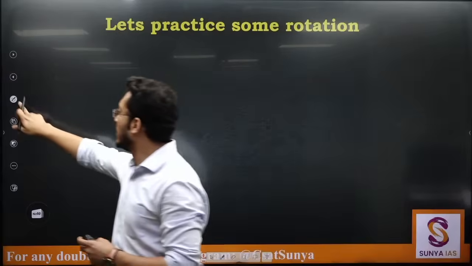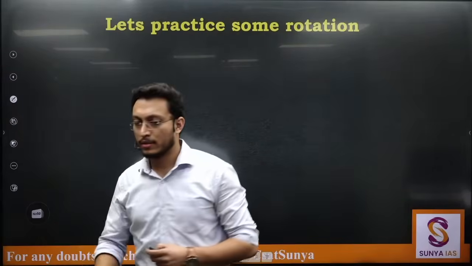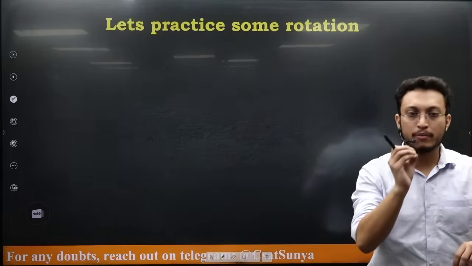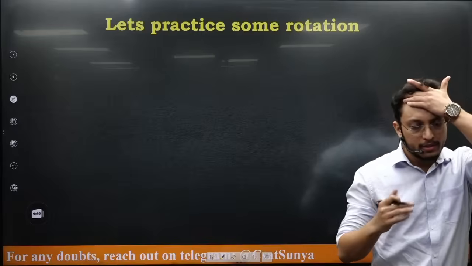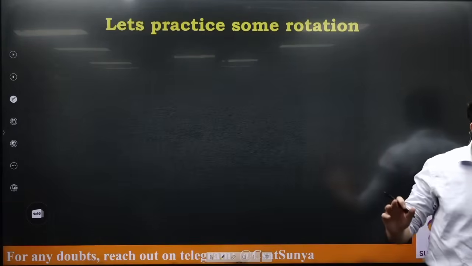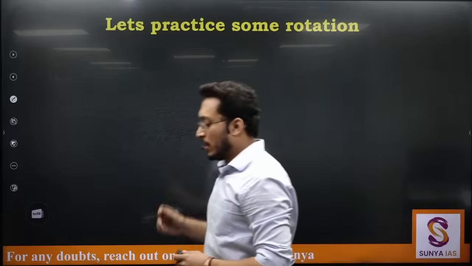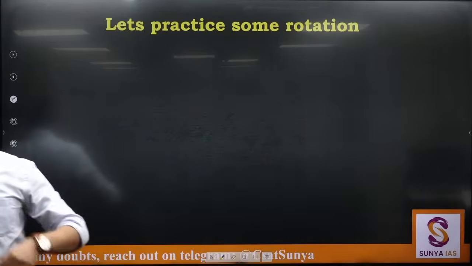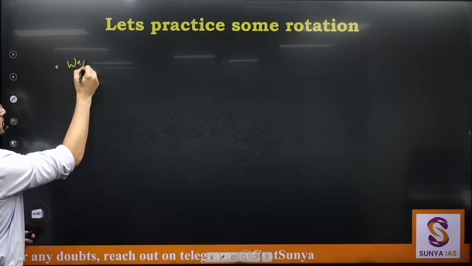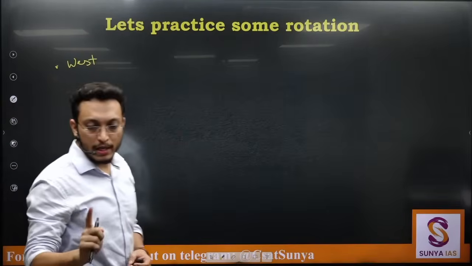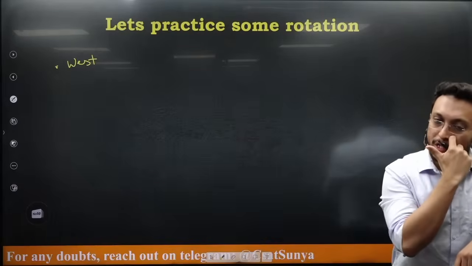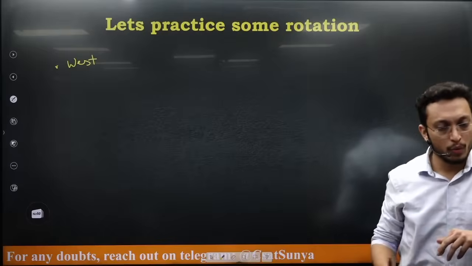Now just take out your copy and pen. I'll say a question. Just draw the diagram, don't write the question. It is just for practice purposes. So online people, you can also draw the diagram simultaneously. Let's say a person is facing right now in the west direction. You'll have to draw the diagram, don't write the question. He rotates 225 degrees anti-clockwise.